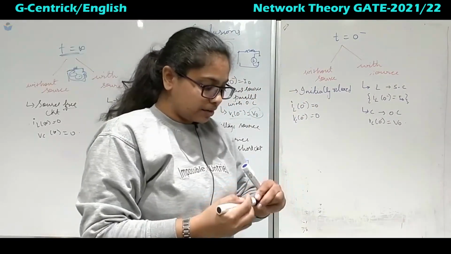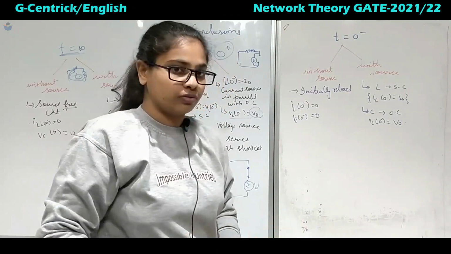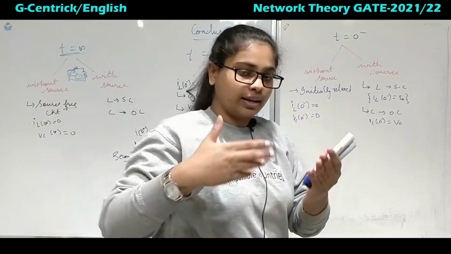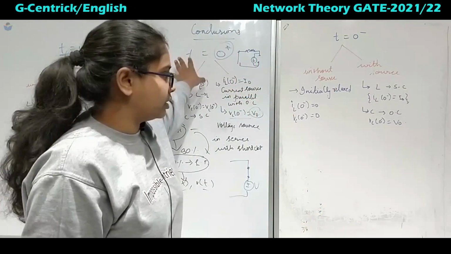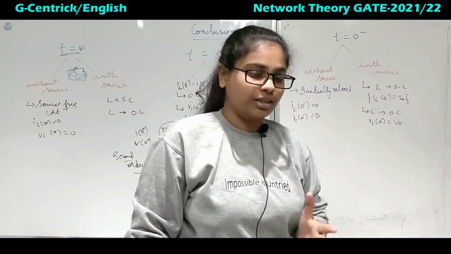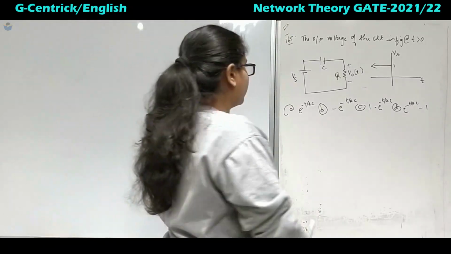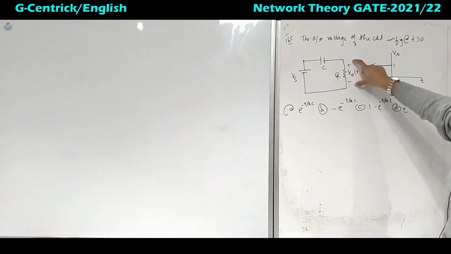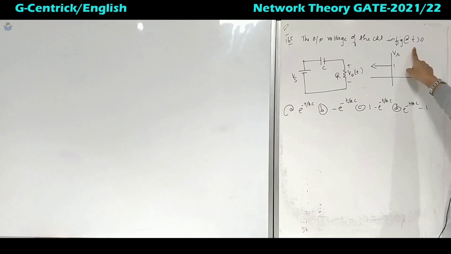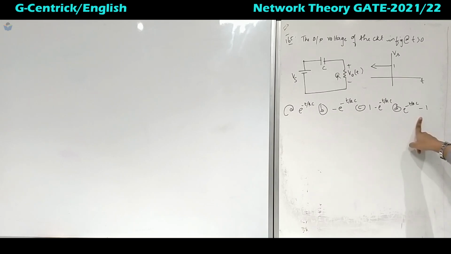So now we will start with the basics of solving the transient analysis problem, where we will analyze most of the IL of infinite, V of infinite, current IL of infinite, then IL of 0 plus, 0 minus, everything we will see in the problems. These problems will be basic, for making your basics very strong. So coming to question number 165. We have given the output voltage, that is V0 of the circuit in figure, for t greater than 0. We have to find this output voltage, which is given by 4 options. We have to select one.